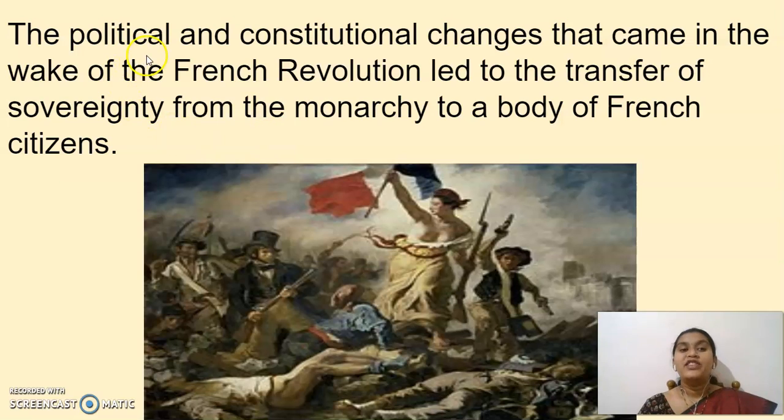They were expecting political and constitutional changes where all people would have equal rights, and the abolition of privileges by birth, because as we know, the first two estates had privileges by birth. To abolish that, the people struggled a lot, to have sovereignty and equality among themselves instead of a monarchy.